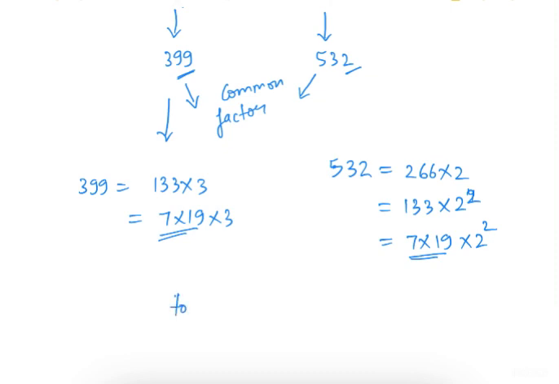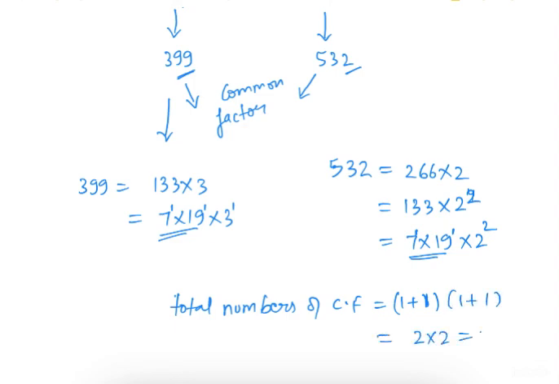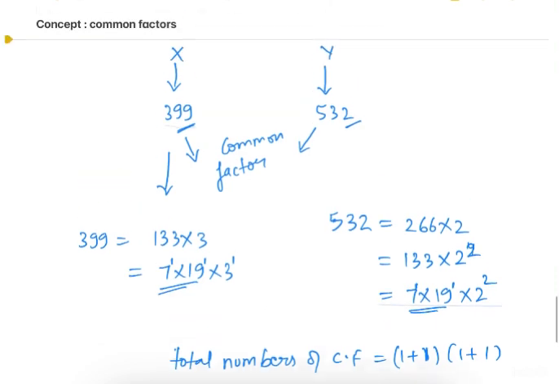So the total number of common factors will be, their powers are 1 and 1, so 1 plus 1 and 1 plus 1, that is 2 into 2, which is 4.